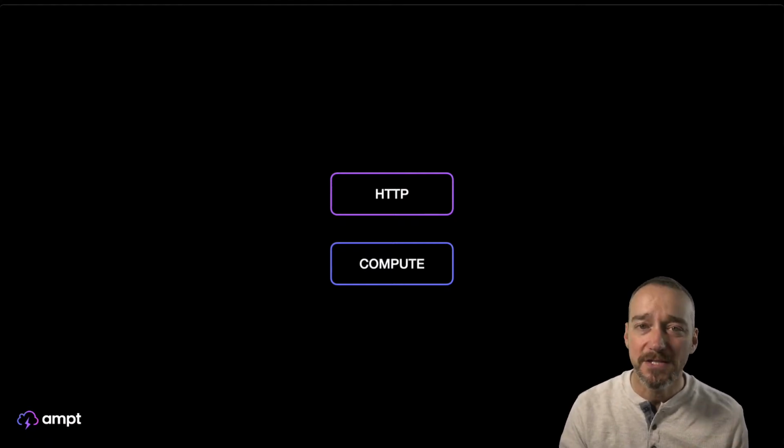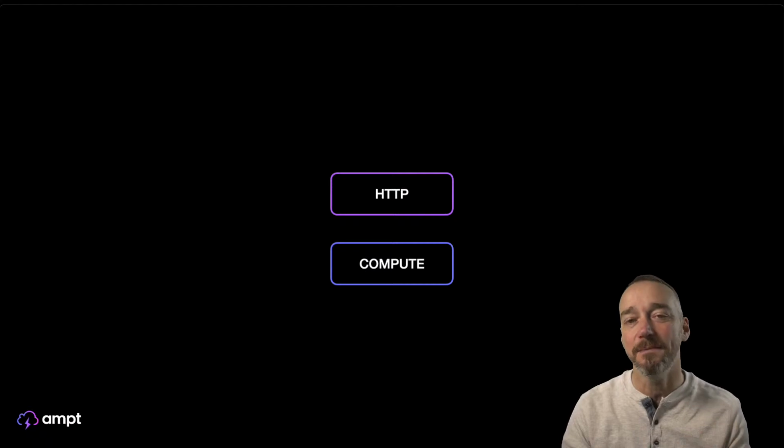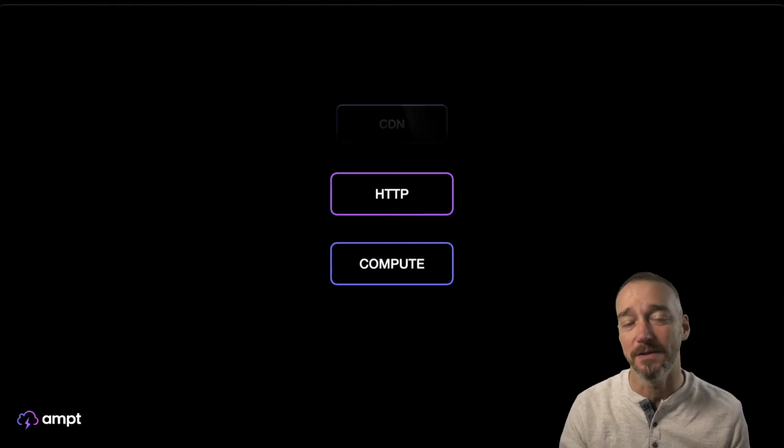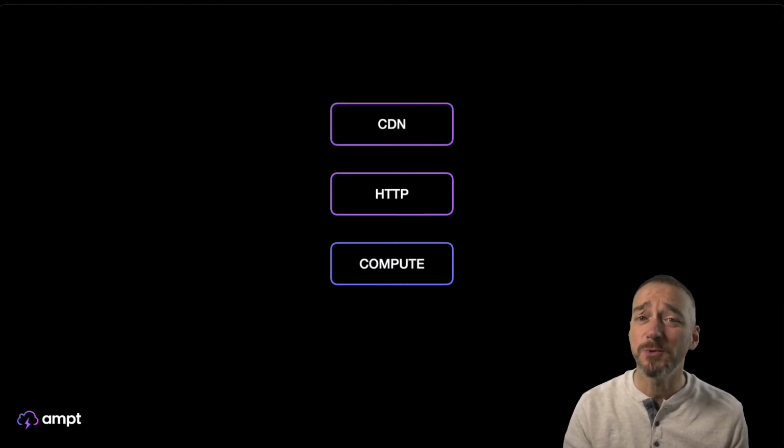Then we need some sort of HTTP interface, whether that's an API Gateway or an ALB or something that allows us to route HTTP traffic to get to the compute that we're actually trying to reach, or potentially map directly to another service. Then you need some sort of a CDN, right?